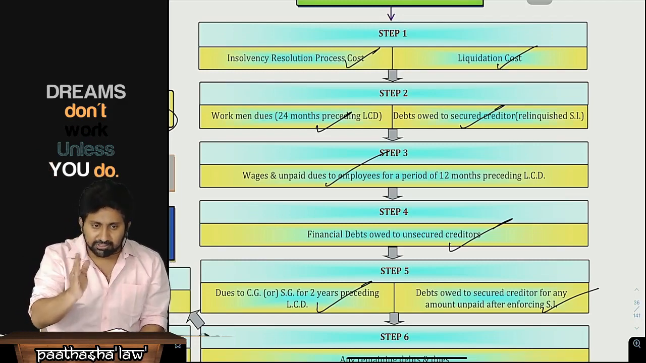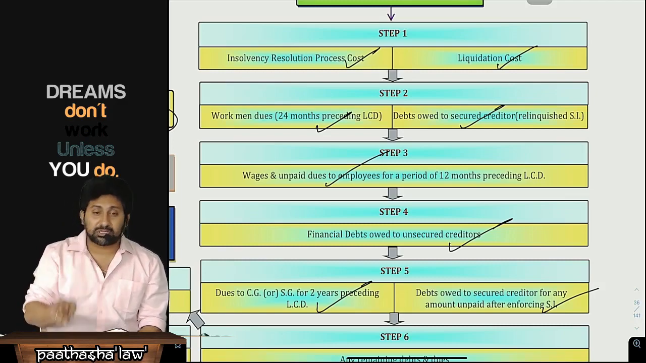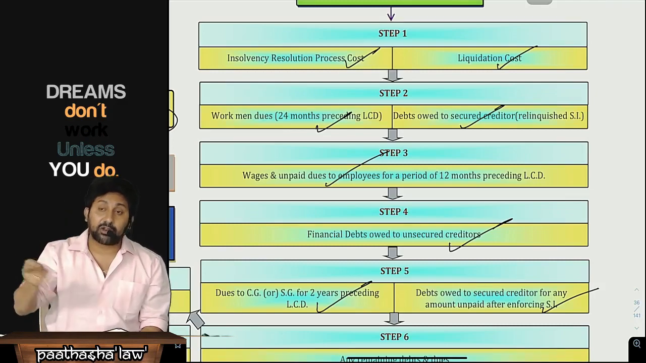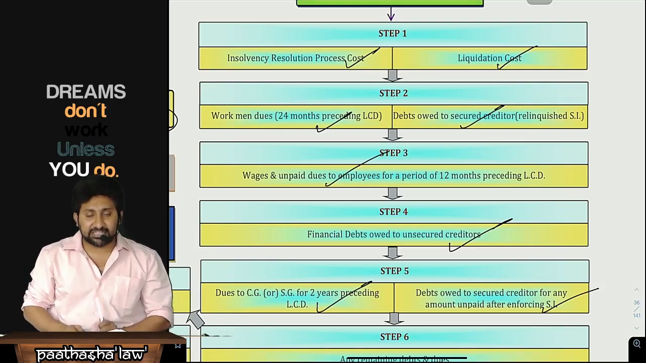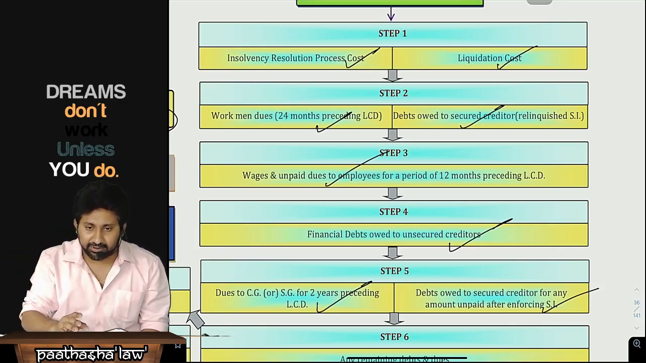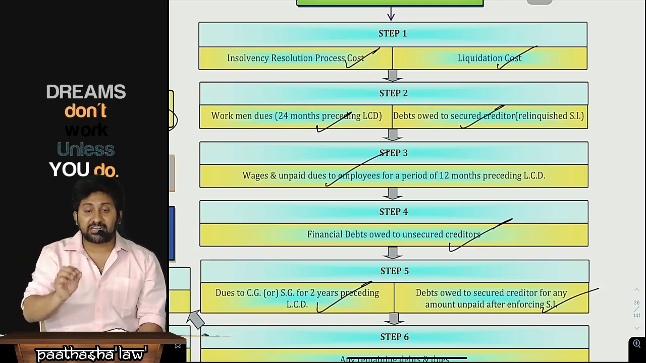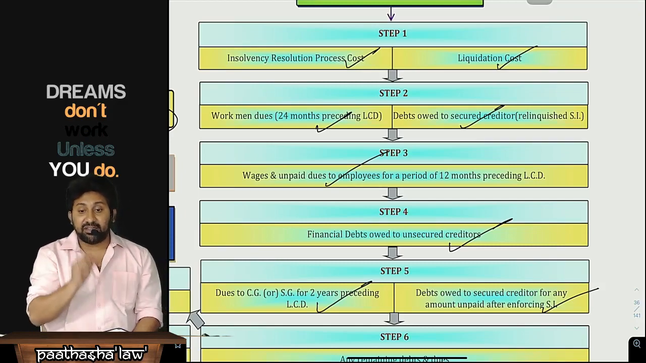So resolution process cost is the first one. Liquidation cost, second. Workmen dues are the third. Debts to the secured creditor who relinquished the security interest is the next. Next is the unpaid salaries to the employees for 12 months preceding. Next, very important, financial debts to the unsecured creditors. And next, government dues. And the next one is a very, very important point.